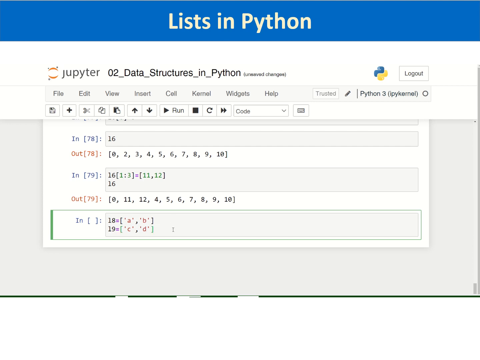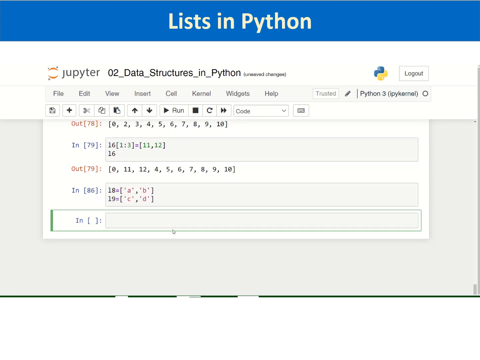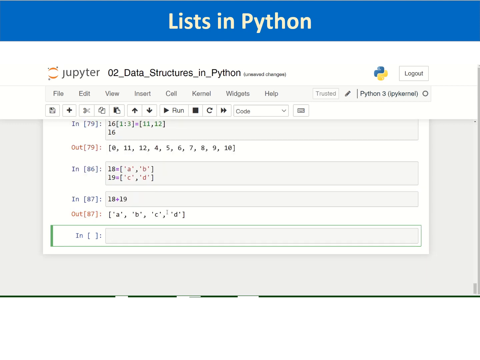I am defining two lists, L8 and L9, and I am executing, and then doing L8 plus L9, an arithmetic operation on lists, which is allowed. You will have the combination of the two lists as a combined list.